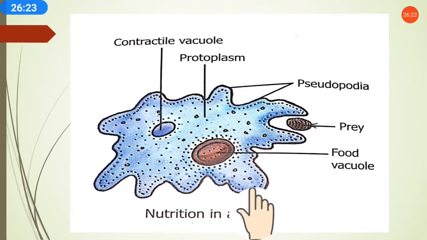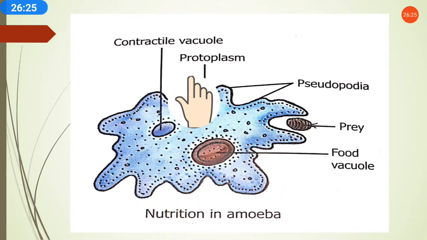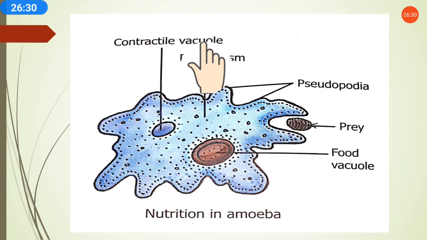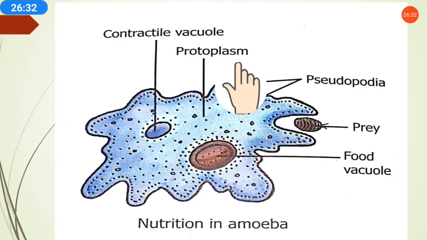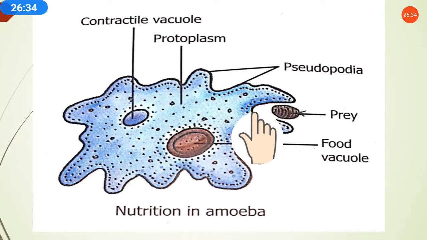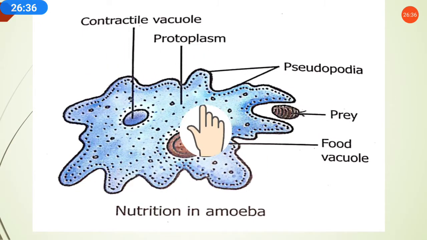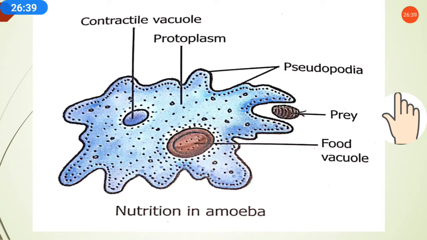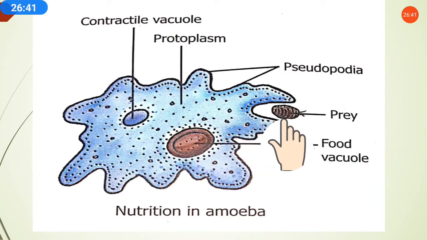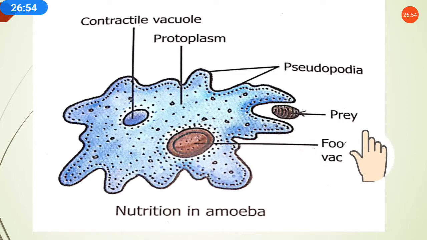So this is nutrition in amoeba. This diagram is important. It can come in the exam, it can be asked, so you must be able to draw the diagram. This is the prey, the unicellular organism catches that prey, and through this prey it gets the food.